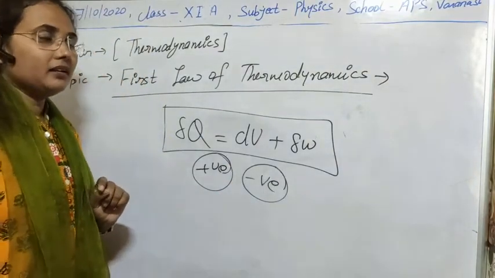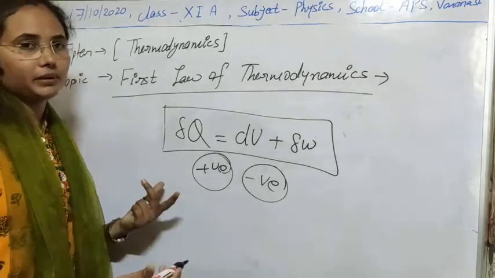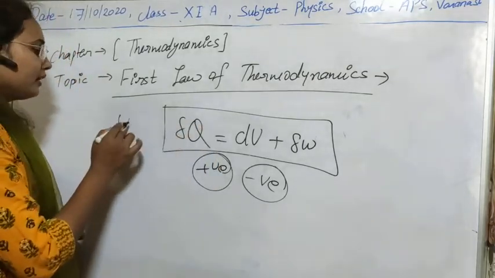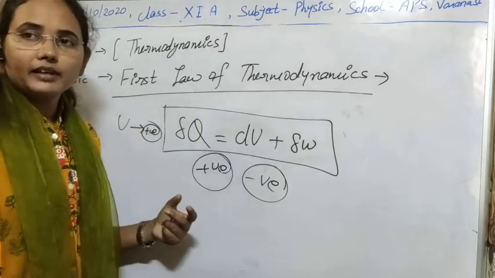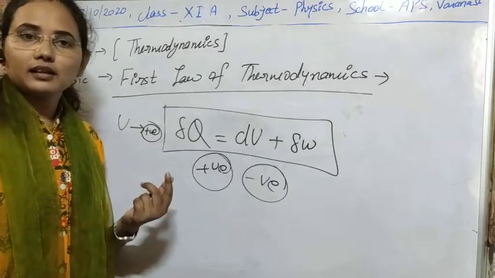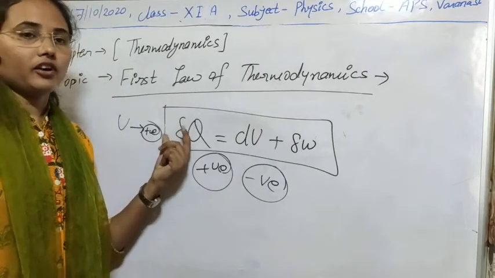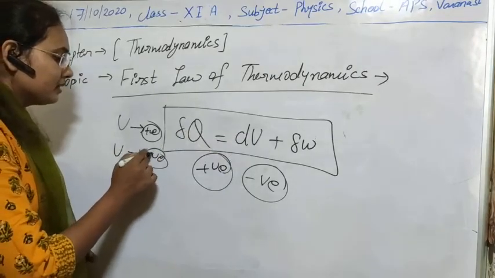In a similar manner, if the temperature of the system is increasing, meaning in the heating process the temperature is increasing, then the internal energy will be positive. And if the temperature is decreasing, meaning we are drawing the heat energy, then for that case dU will also be decreasing and it will be taken as negative.